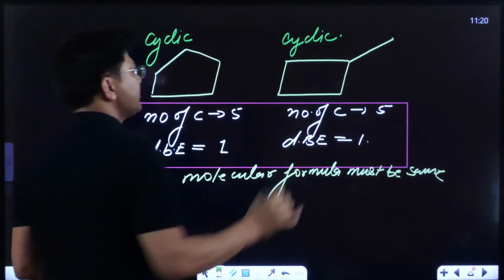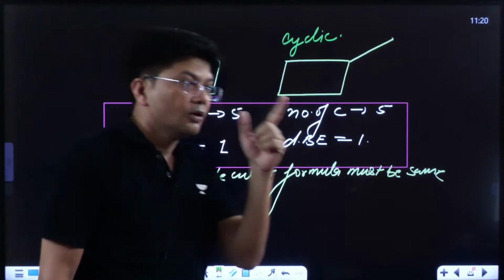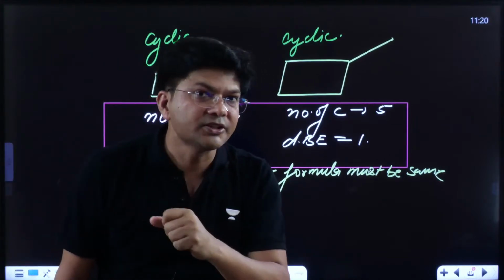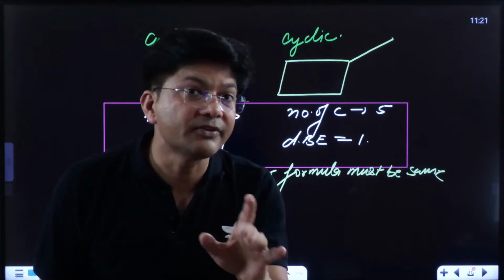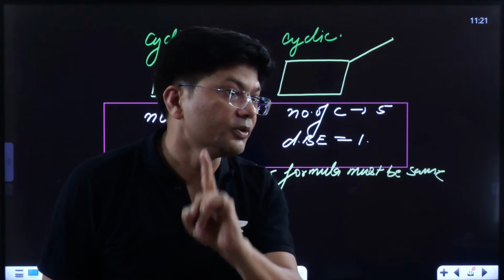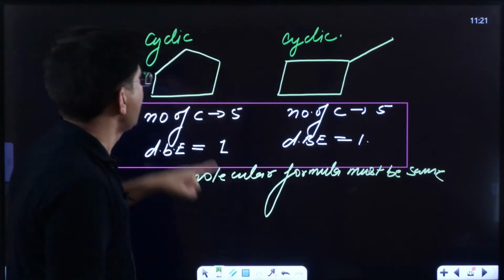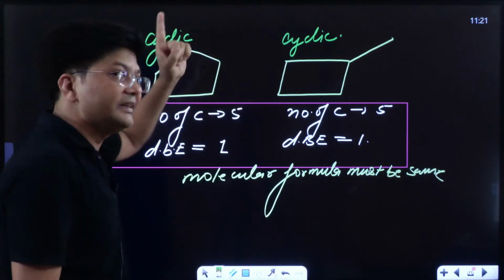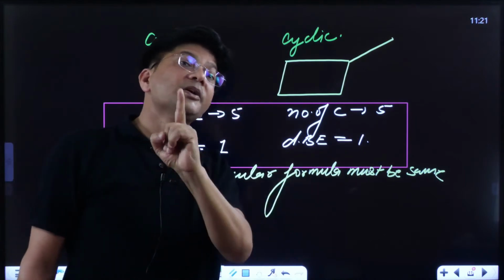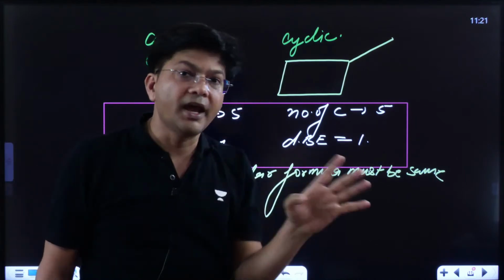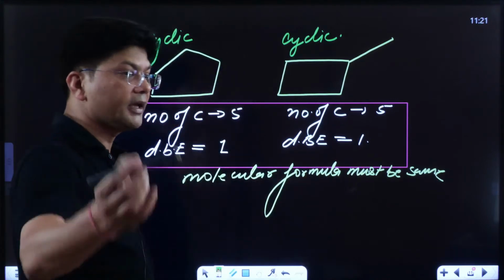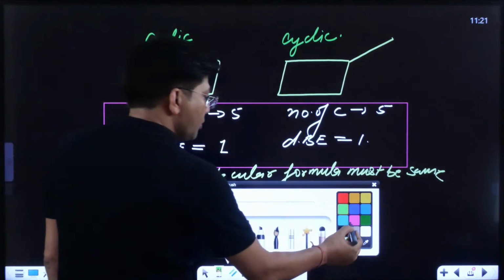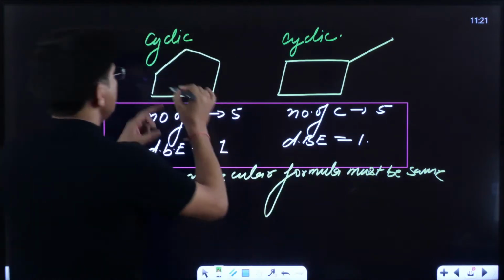So will you say that they are ring chain isomers? Do let me know in the chat section. Definitely they are not ring chain isomers, because for ring chain isomerism, one must be cyclic and another must be acyclic. So they are not ring chain isomers. So what are they? Just try to find out.